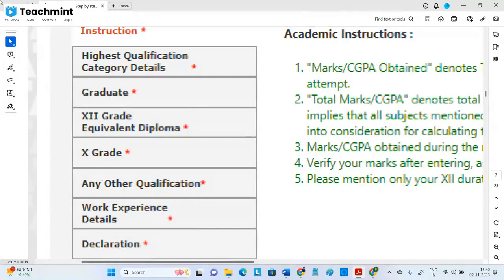And the next one is work experience, where you need to put no. If you put yes, it will ask previous salary, how much, which company you worked for, all those details. Declaration is finally: all the above details are, up to my knowledge, correct. They already have the matter there. You just need to click on "I agree", that's it. All those I'll show now.